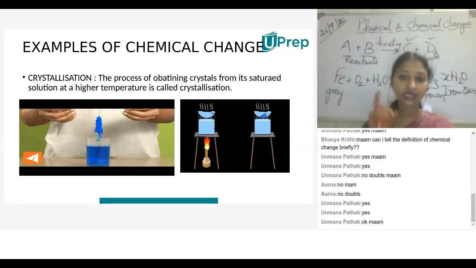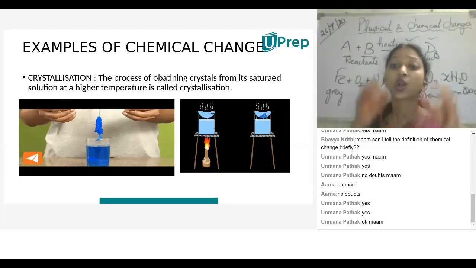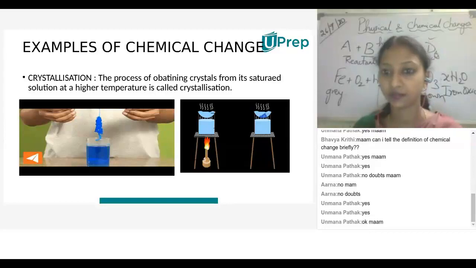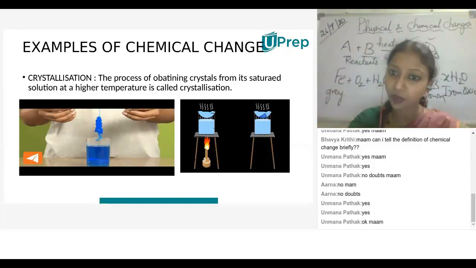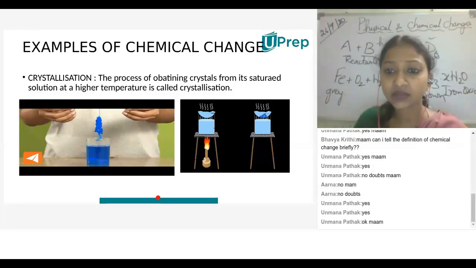Yes, ma'am. We are obtaining the crystals from the copper sulfate solution only. That means only impurities get removed from the copper sulfate. There is no chemical change. That means from the copper sulfate, we are getting copper sulfate. Here, no new products are formed. So it doesn't come under chemical change.